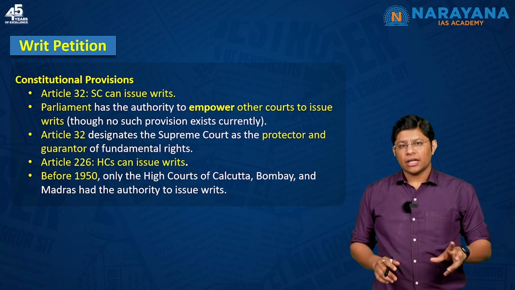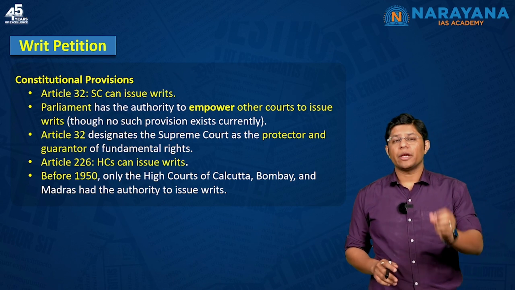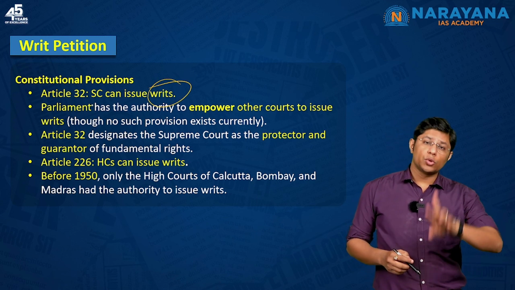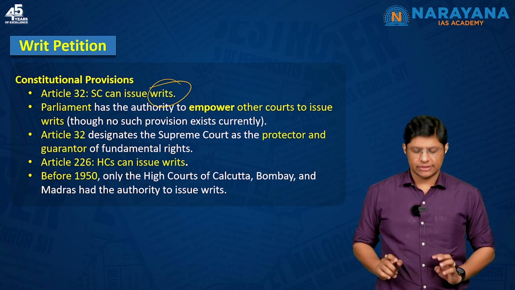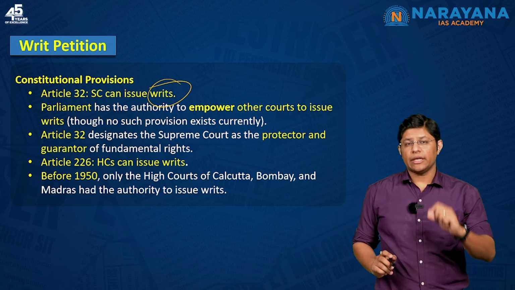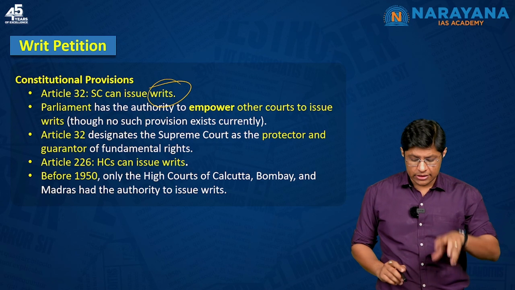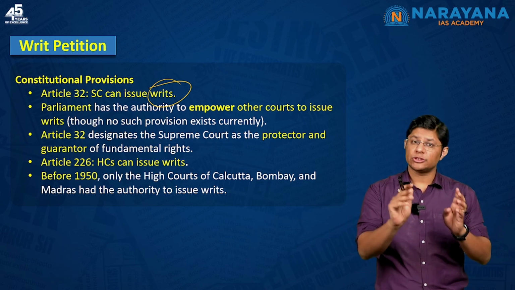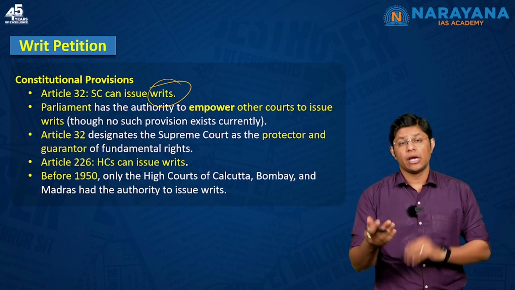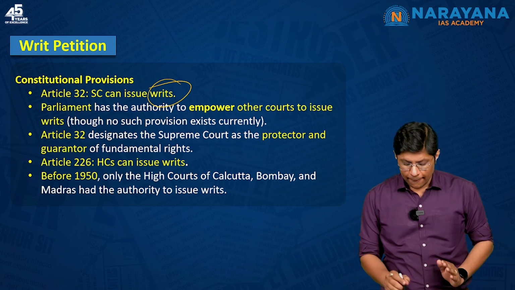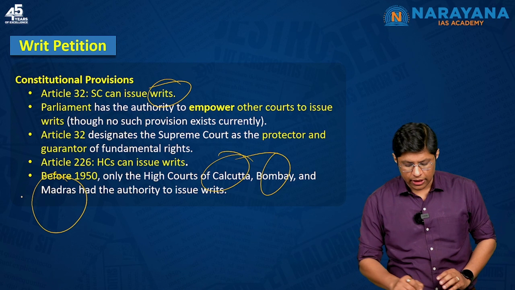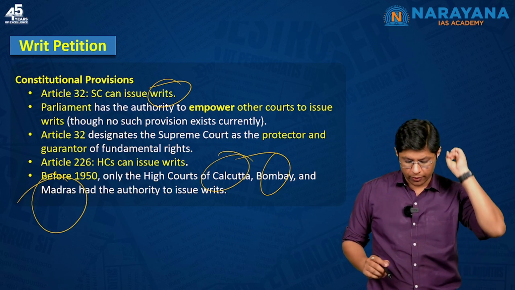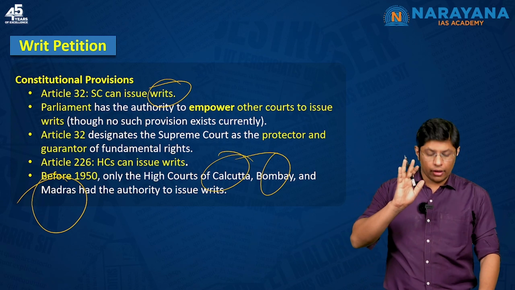Under Article 32, the Supreme Court can issue writs. Under Article 226, High Courts can also issue writs, which means as of now only the Supreme Court and High Courts can issue writs. Parliament can empower other courts to issue writs. Until 1950, the High Courts of Calcutta, Bombay and Madras had the authority to issue writs, but now only the High Courts and the Supreme Court have the power to issue writs.